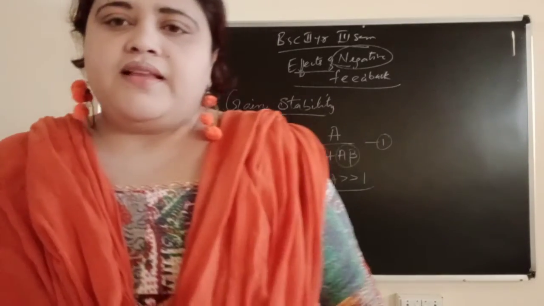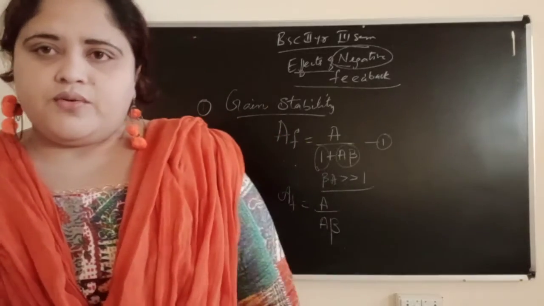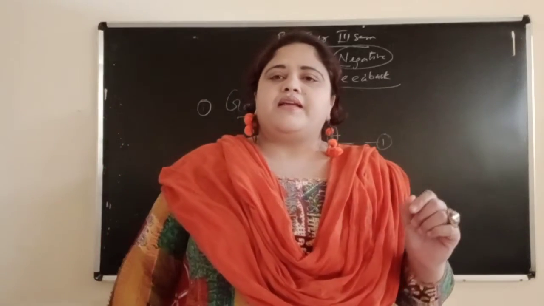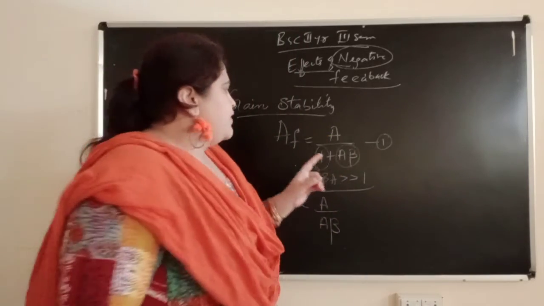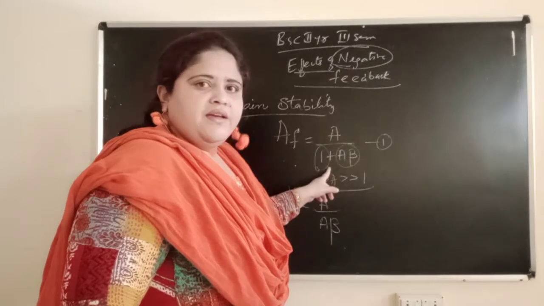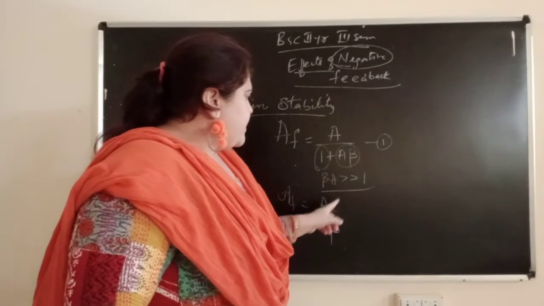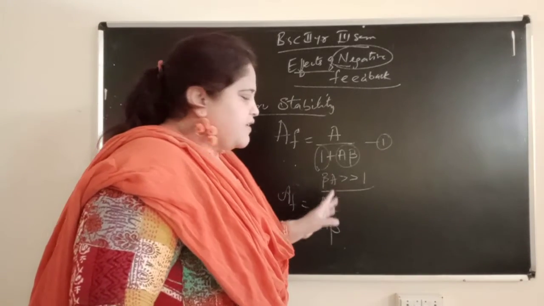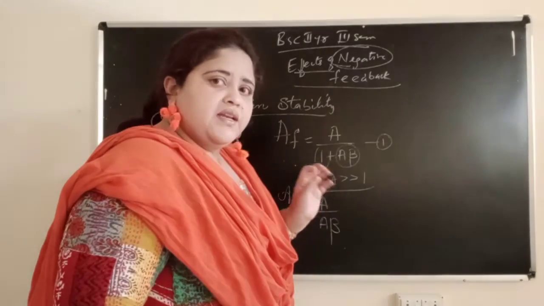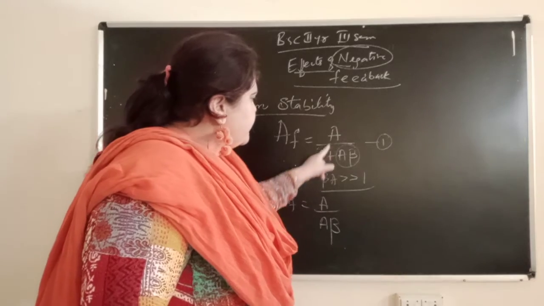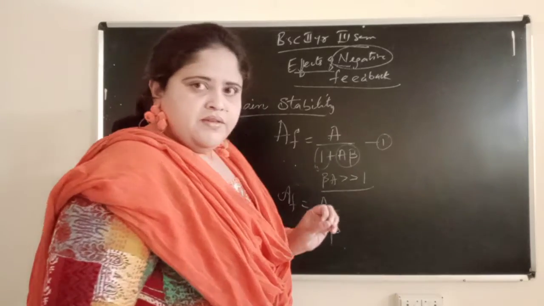For calculating the gain stability, we simply write the voltage gain formula of negative feedback, A by 1 plus A beta, where beta A is very much greater than 1. So we neglect the 1 and simply write A by A beta.